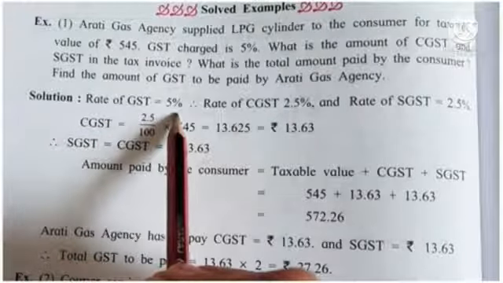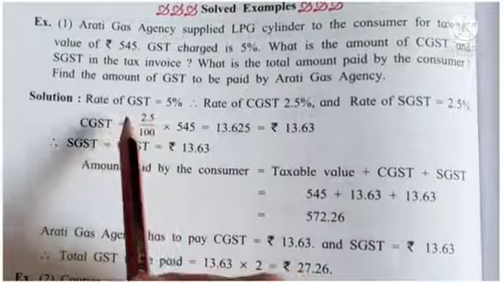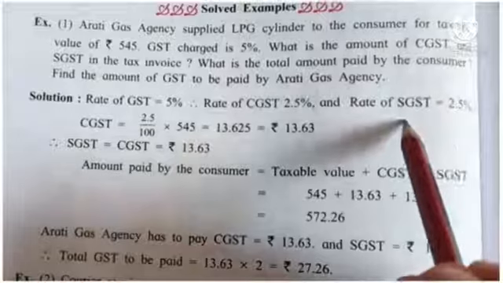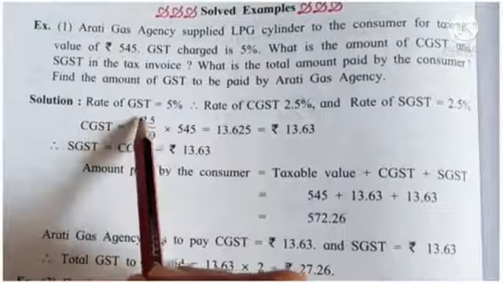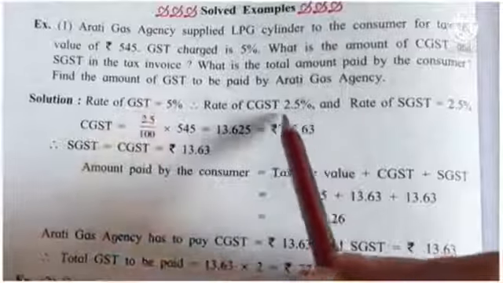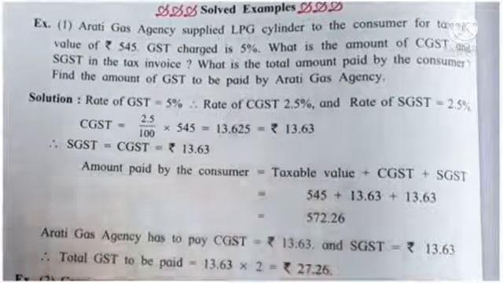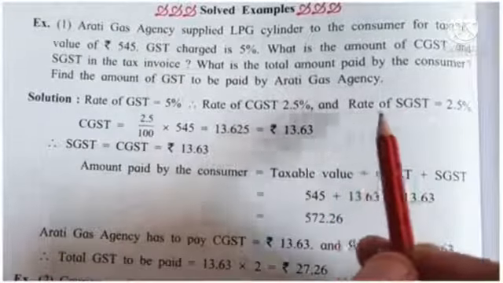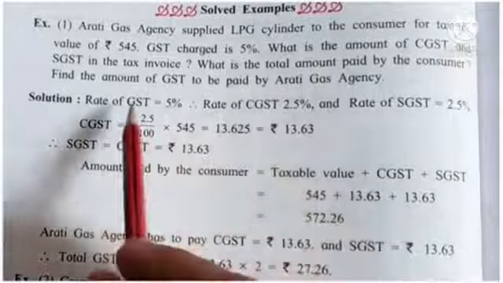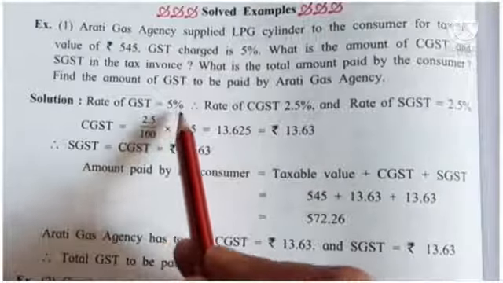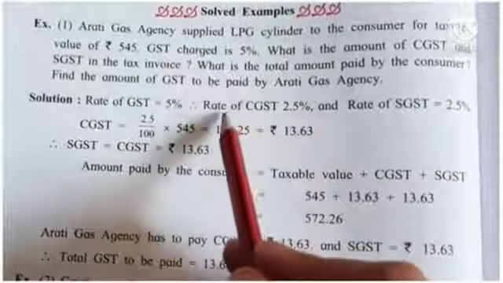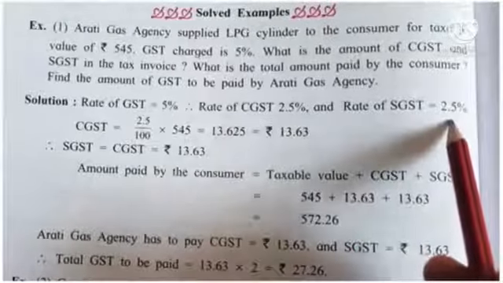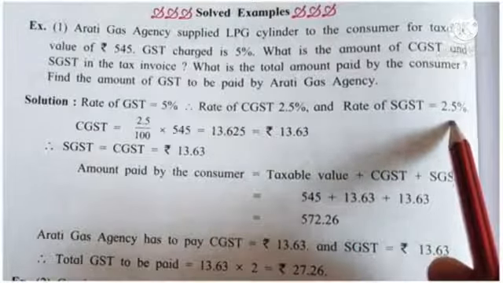So let's start. What is the rate of GST here? 5% is given. You remember one thing, rate of CGST and rate of SGST is half of the rate of GST. CGST and SGST are the same. Rate of CGST is equal to rate of SGST. So here rate of GST is 5%. Half of 5 is 2.5. Therefore, rate of CGST is 2.5% and rate of SGST is also 2.5%. You get first number question.